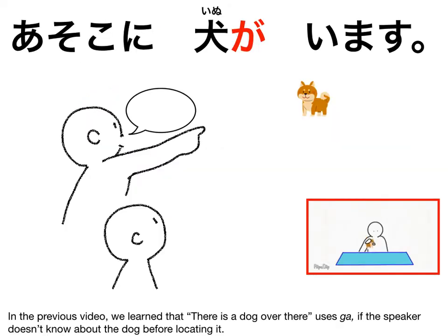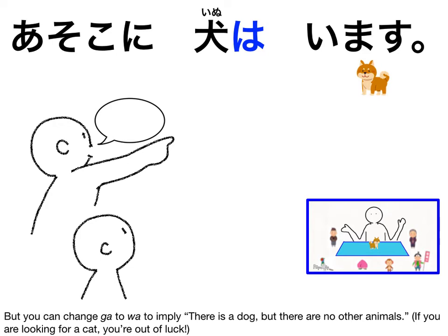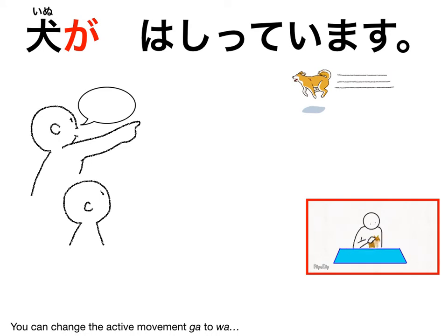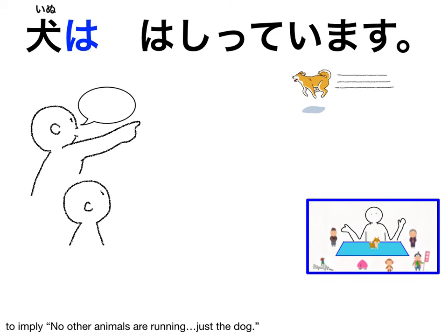In the previous video, we learned that "there's a dog over there" uses ga if the speaker doesn't know about the dog before locating it. But you can change ga to wa to imply there's a dog, but there's no other animals. If you're looking for a cat, you're out of luck. You can change the active movement ga to wa to imply no other animals are running, just the dog. 犬は走っています.